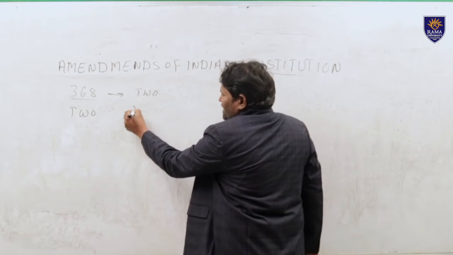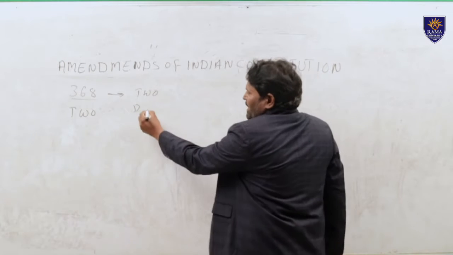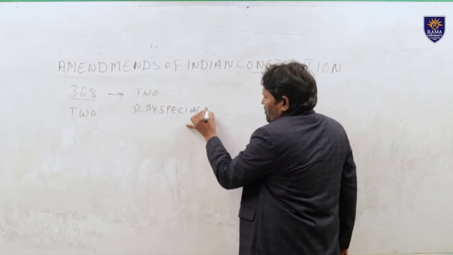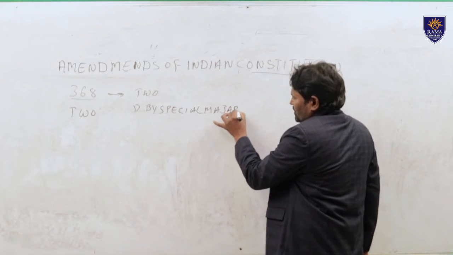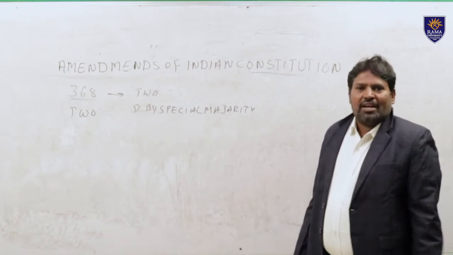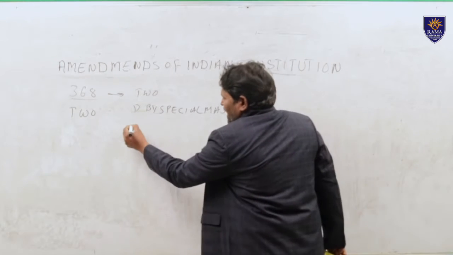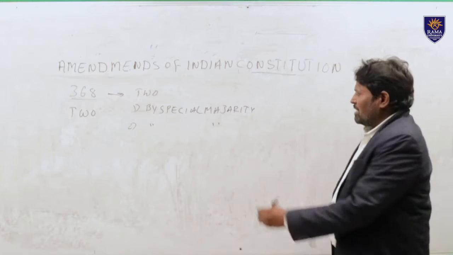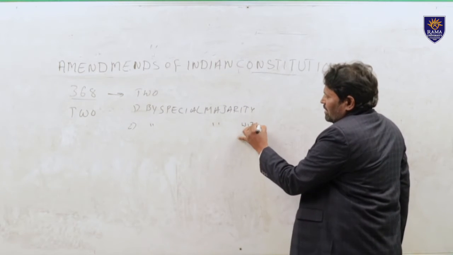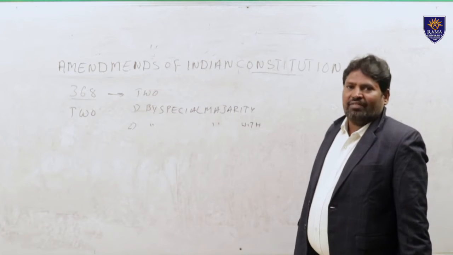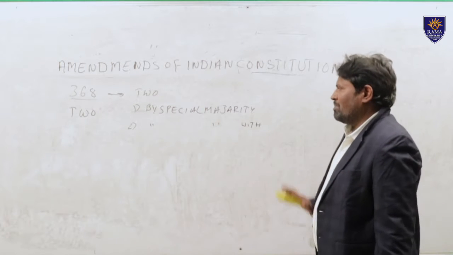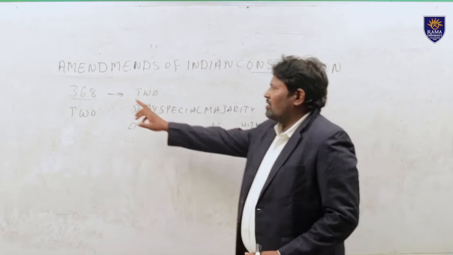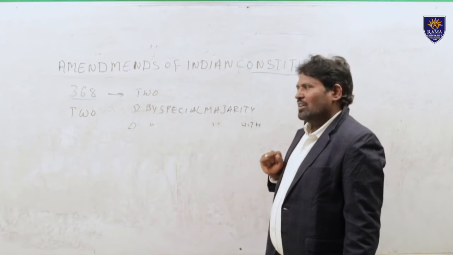The first one is by special majority amendment procedure. The second one is by special majority and with the ratification of half of the states amendment procedure. These two amendment procedures are provided under Article 368 of the Indian Constitution.